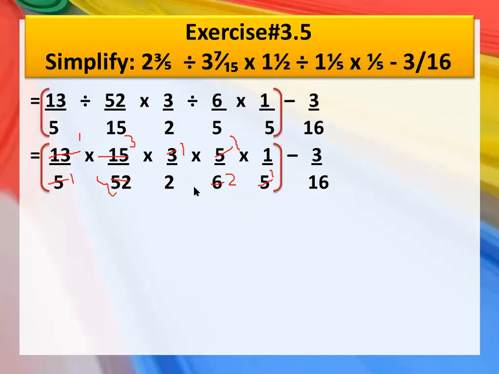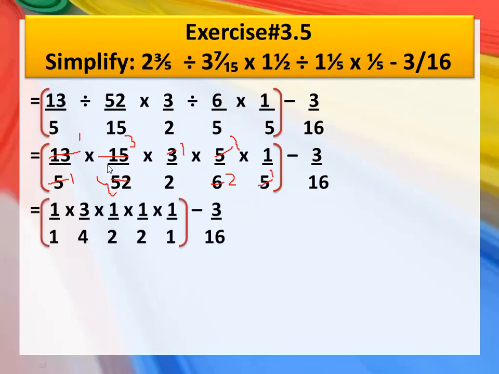Okay, Hania, it's okay. Now move on to the next one. Now we are going to write this question in the next step, just like this. In the denominator, what will be left? 1 multiplied by 3 multiplied by 1 multiplied by 1 multiplied by 1. And then 1 multiplied by 4 multiplied by 2 multiplied by 2 multiplied by 1. Now as you can see, nothing can be reduced further here, so we will simply multiply the numerators as well as the denominators. So 3 multiplied by 1 multiplied by 1 multiplied by 1 will become 3, and 4 multiplied by 2 is 8, and 8 multiplied by 2 is 16. So it will become 3 upon 16, and then this is your minus 3 upon 16.